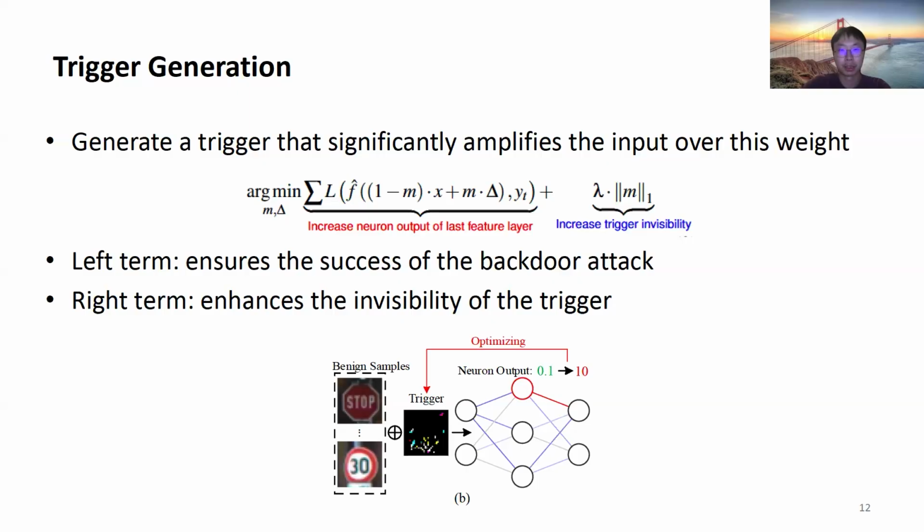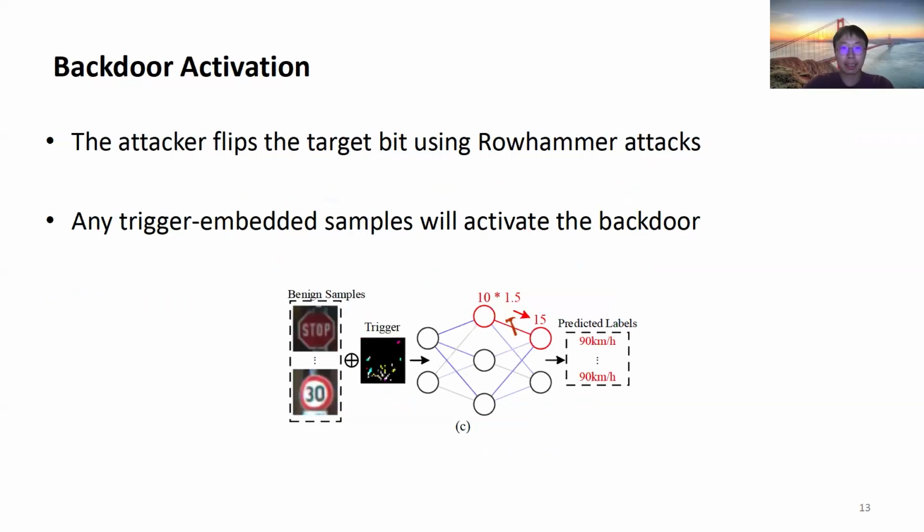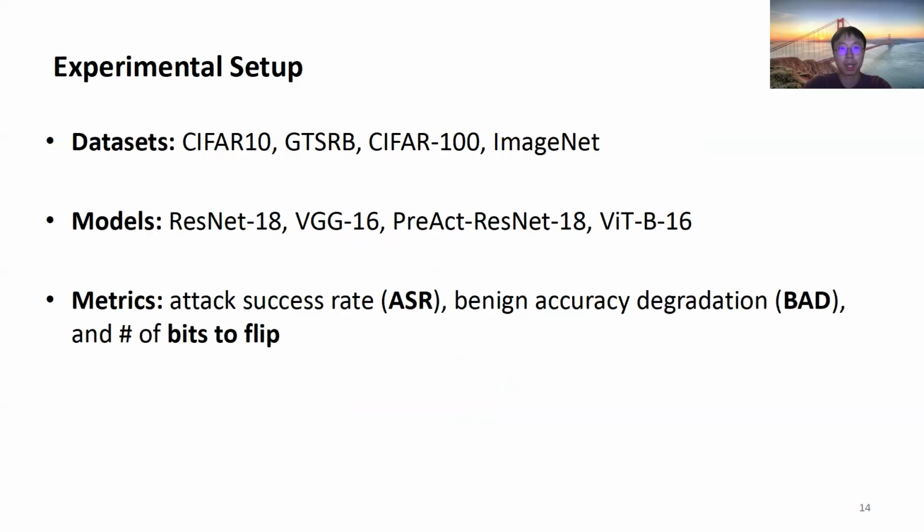The attacker should decrease lambda if prioritizing the attack performance, and increase lambda if prioritizing the trigger invisibility. After identifying the target bit and generating a corresponding trigger, the attacker flips the target bit using Rowhammer attacks. Then any trigger-embedded input will activate the backdoor.